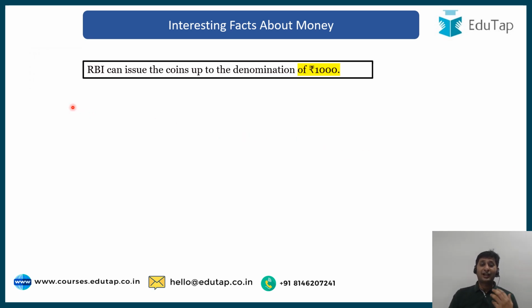Next is, RBI can issue coins up to denomination of 1,000. So we have seen coins up to 2 rupees, 5 rupees, 10 rupees, 20 rupees. But do you know that RBI has the authority to even issue coins up to a denomination of rupee 1,000. And imagine you carrying 5,000 rupee coin in your pocket and your wallet is empty, and suddenly your girlfriend checks your wallet, it's empty, but then you pull out some coins. Hey, I have got 5,000 rupees. How will it sound, right?